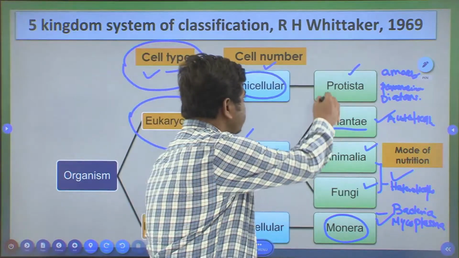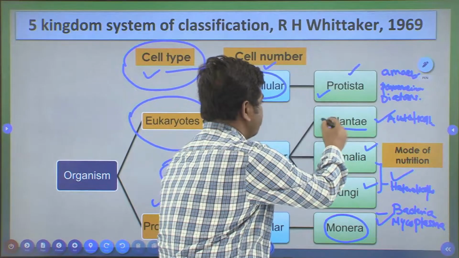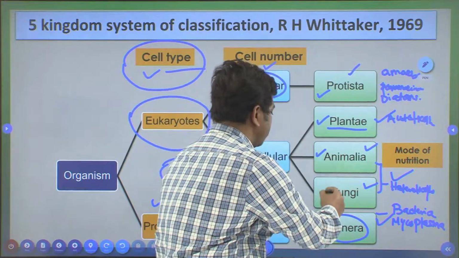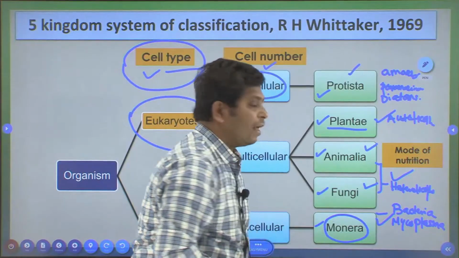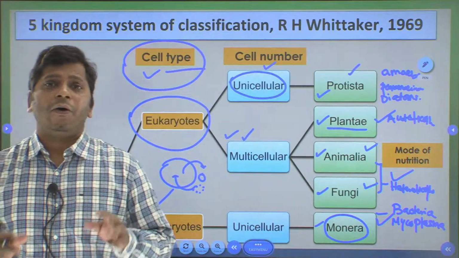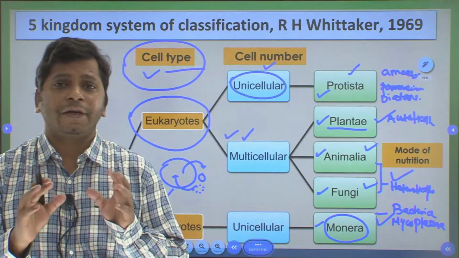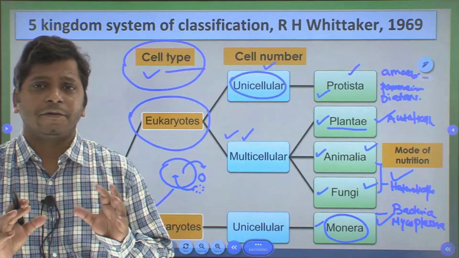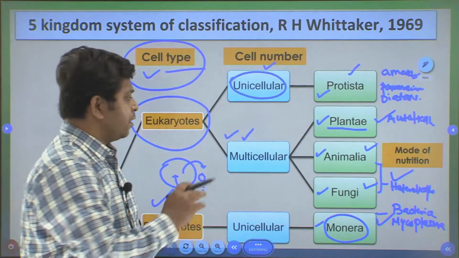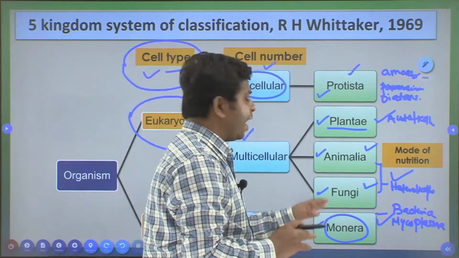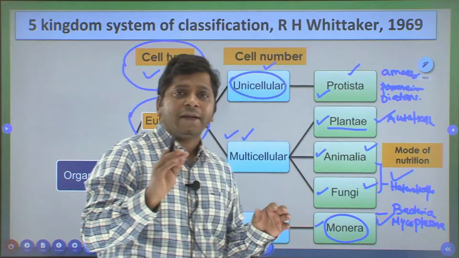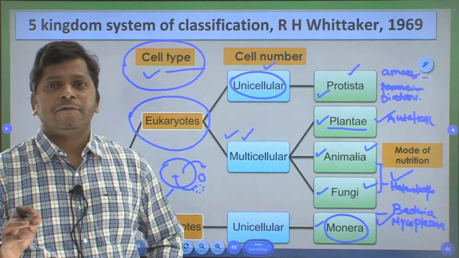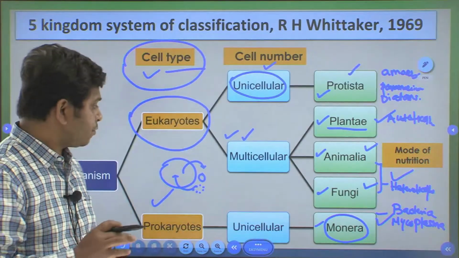So now we have Protista, Plantae, Animalia, fungi and Monera, and this includes all the 5 different kingdoms under the 5 kingdom system of classification. Hope this is extremely clear to you, and the criteria on which the classification was laid out.